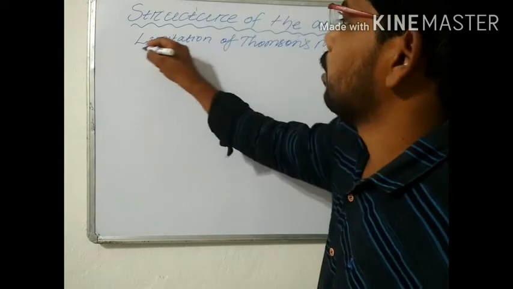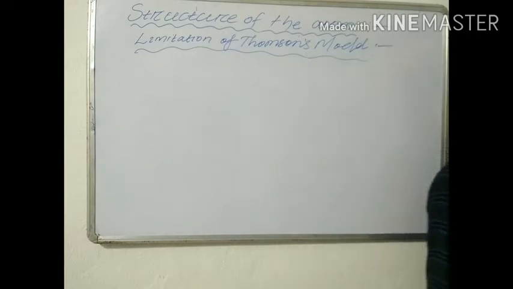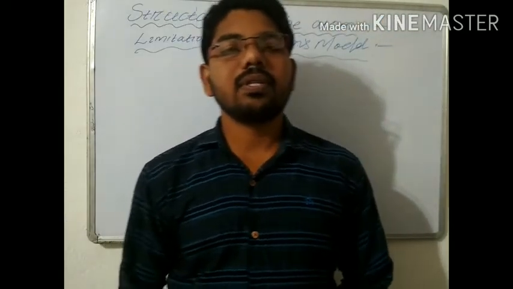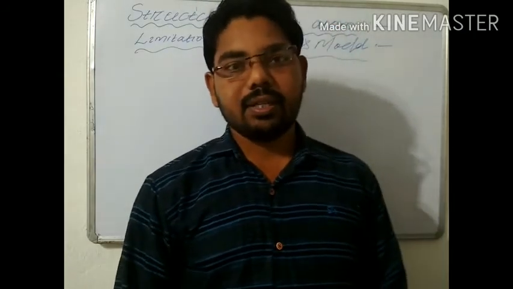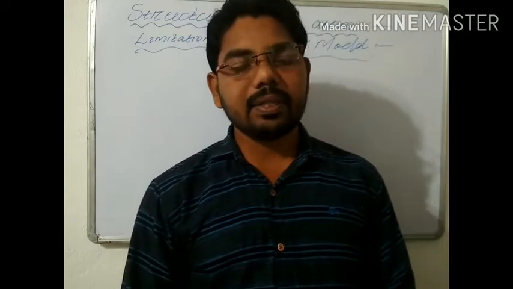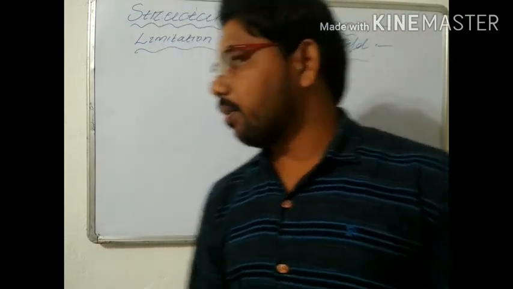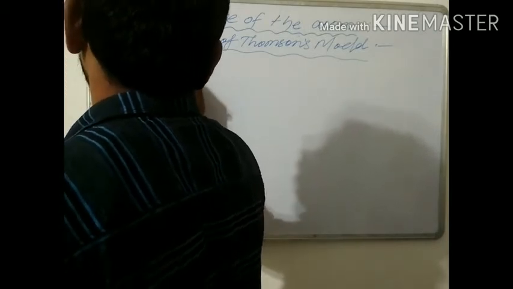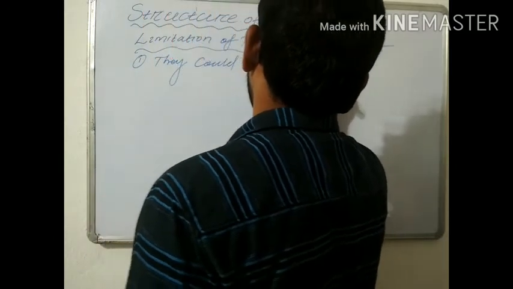limitations of the Thomson model. The first limitation of the Thomson model is that this model could not explain the experimental results of other scientists like Rutherford. Okay, Thomson did not give any idea about experimental facts like Rutherford. Rutherford explained things experimentally, but Thomson could not prove it experimentally, so this became a drawback of the Thomson model.